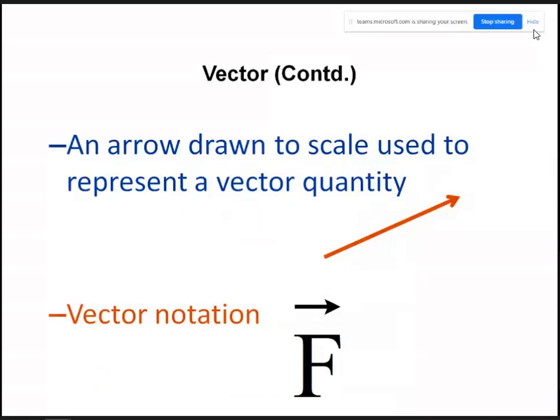Now, how do you denote a vector? It is denoted by an arrow which is drawn to scale. Here, the length of the line denotes the magnitude, and the arrowhead shows the direction, or the angle with respect to some coordinate system, say theta. That is the direction, right? And the notation, say for force, we denote it by a capital letter with an arrowhead on top of that. So that is basically the notation of a vector.